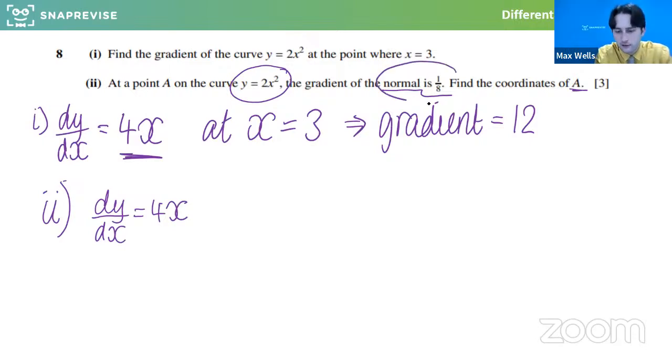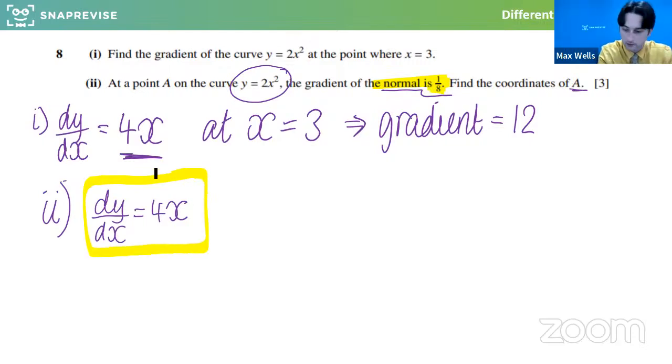If they've told me the gradient of the normal, what does that actually tell us? We need to think about what the word normal means. In pure maths, what does the normal to a curve actually mean? And therefore, what does it tell us about the gradient? Who recognizes that as a thing? The gradient of the normal is 1/8. How can we link that to the derivative? We know the derivative of this curve is 4x. Yes, absolutely. The normal is a perpendicular line, so it's perpendicular to the tangent. The gradient will be different, so it'll be the negative reciprocal. Superb. It will multiply with 1/8 to make -1.